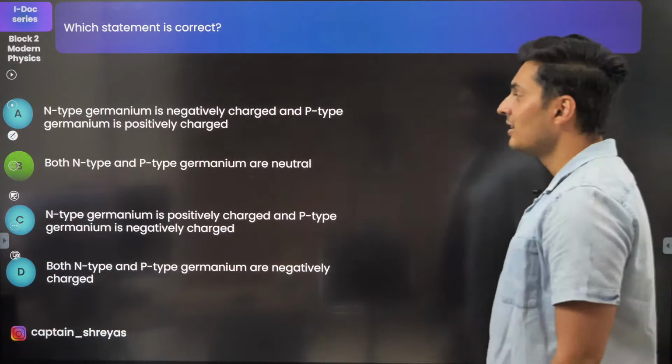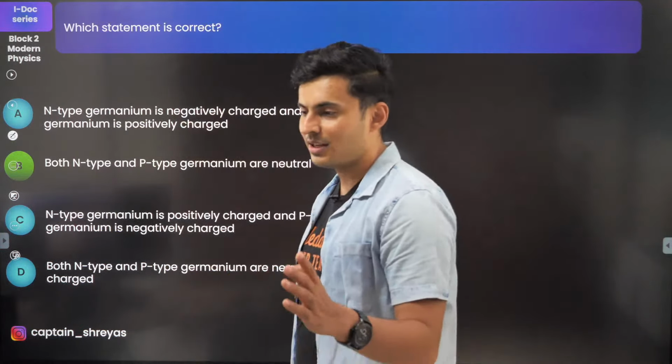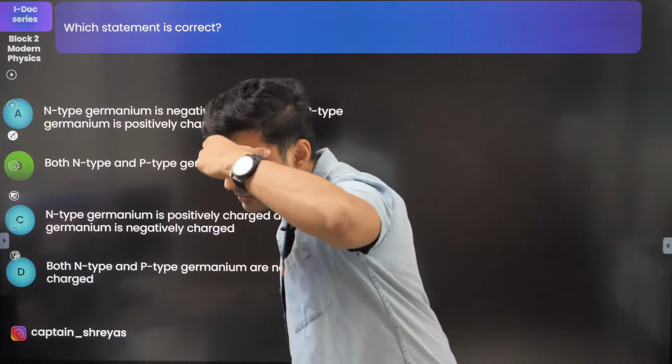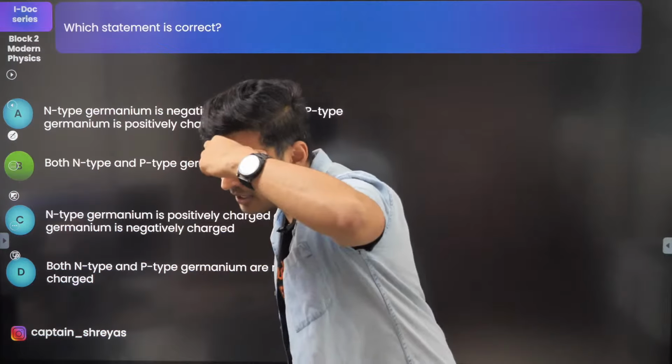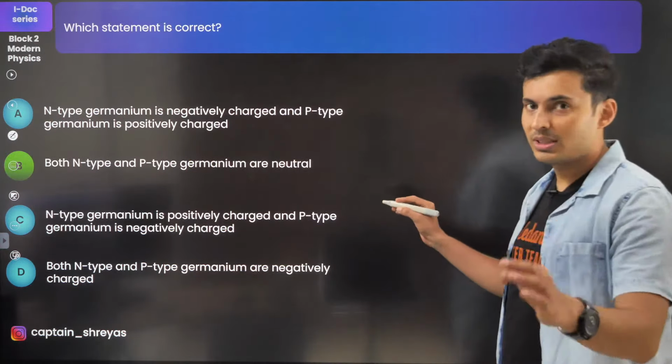Answer is B. Both are neutral. Guys, many students make this mistake. Very good, Anisha, you got it correct. And some of your others also, like Shivani, I can see. And who else? Sujita. Very good, Deepu. Awesome. P and N both are neutral. A lot of students get confused.